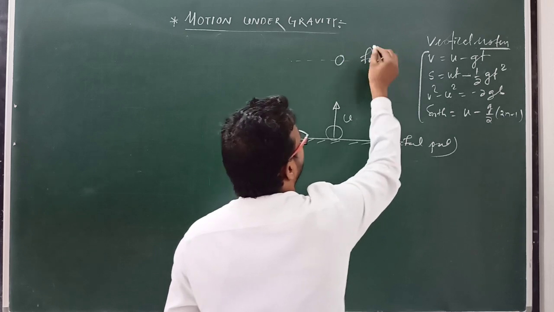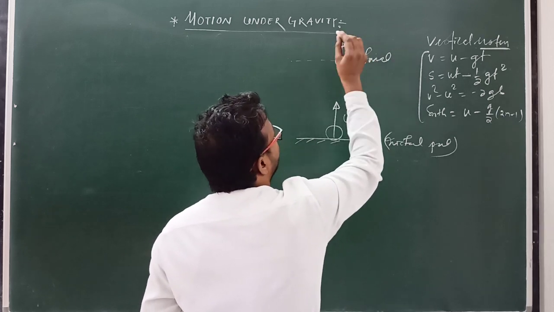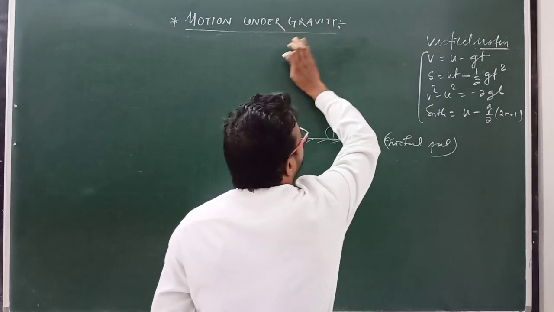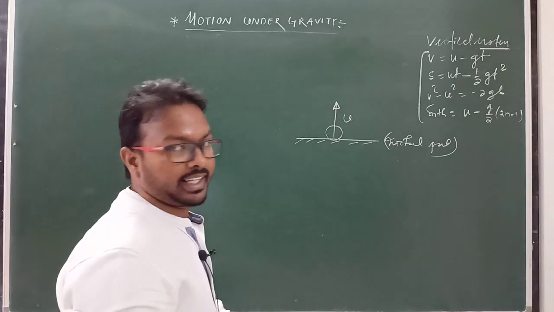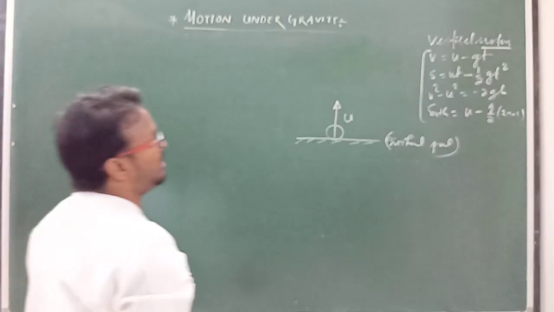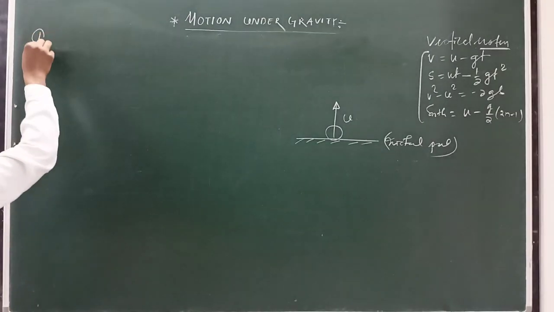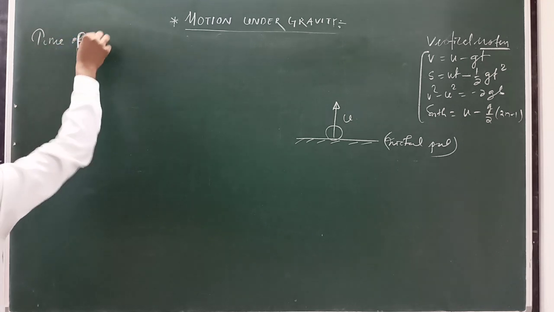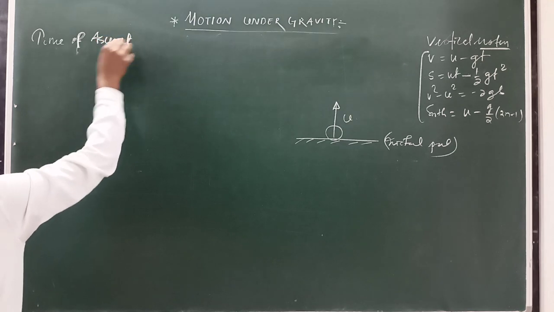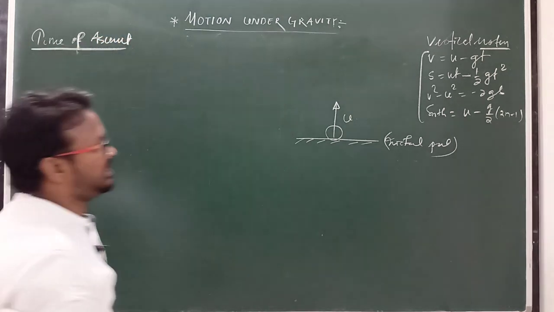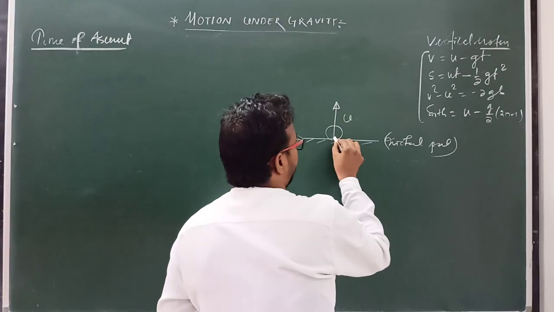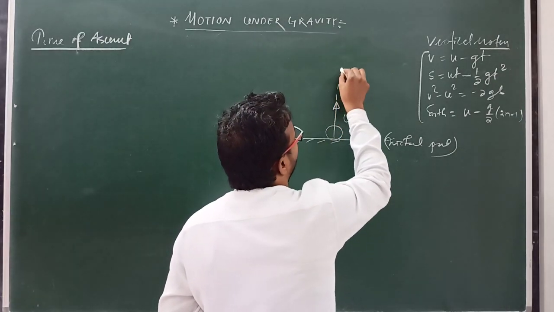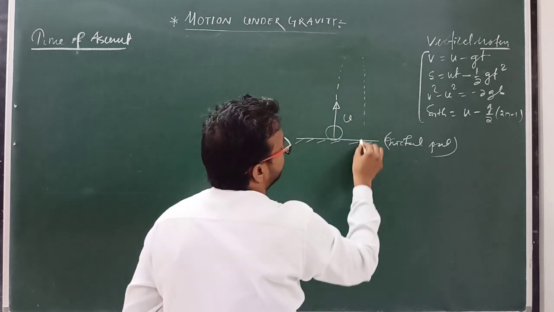This is final position or final point, particle moving with velocity, or we can say find total time taken, or first we have to find time of ascent. Time of ascent. What is time of ascent? Total time taken by the projected body to reach its maximum height, like this.